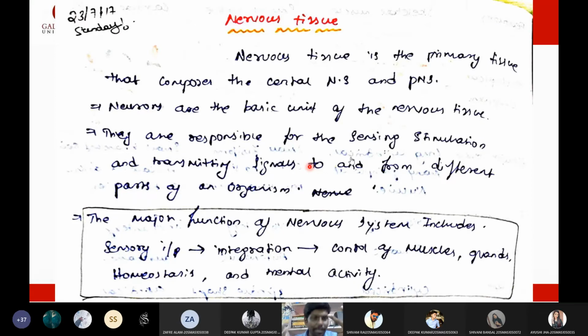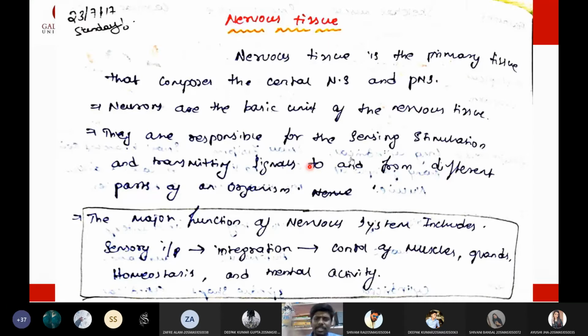Whatever we are doing day to day, we are aware of what we are doing, and that awareness, the consciousness, is given by the nervous system.